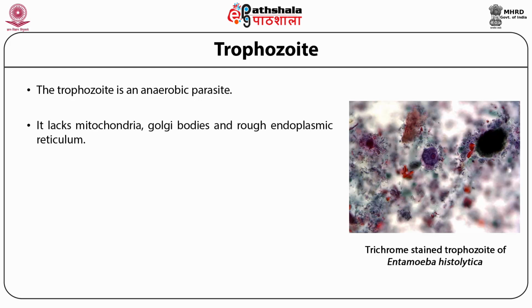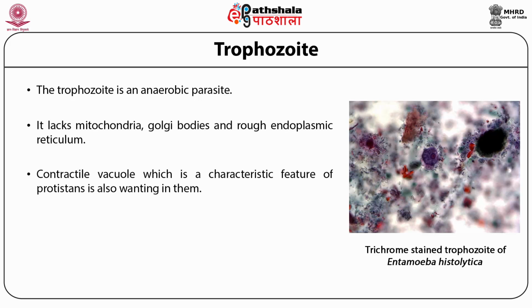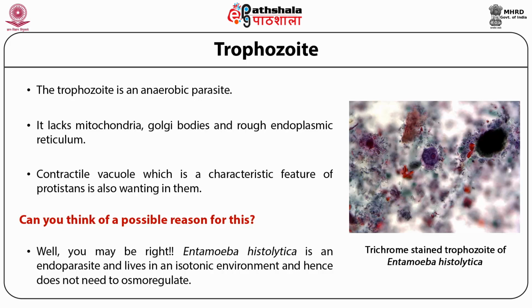It lacks mitochondria, Golgi bodies, and rough endoplasmic reticulum. Contractile vacuole, which is a characteristic feature of protistans, is also wanting in them. Can you think of a possible reason for this? Well, you may be right. Entamoeba histolytica is an endoparasite and lives in an isotonic environment and hence does not need to osmoregulate.